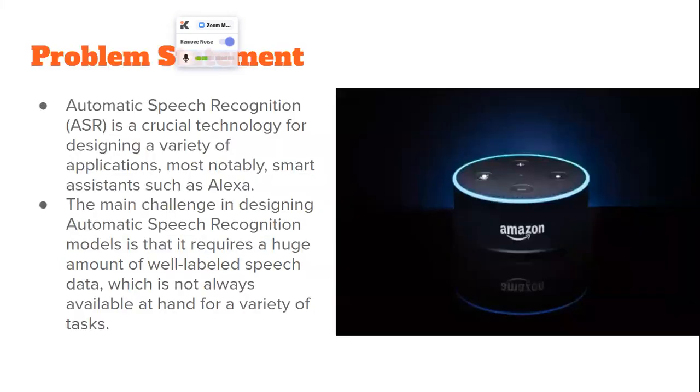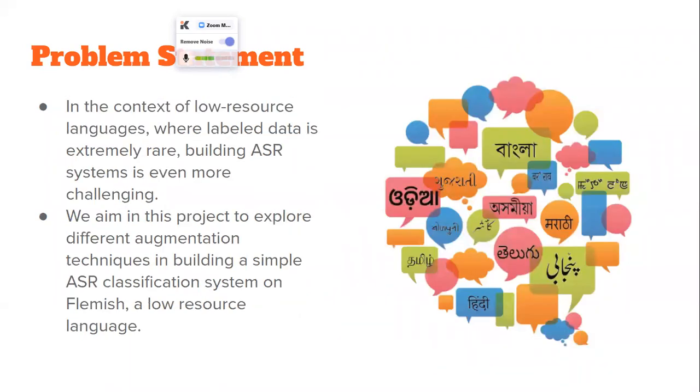I'll be walking you through our project on data augmentation for low resource intent recognition. The intent recognition task is a part of automatic speech recognition, where we try to recognize intents from voice data. Normally you would take the data from voice and turn it into text data, and then do your downstream task based on pre-existing models. But this requires an enormous amount of data for the language itself to translate the data from voice to text, and then for the downstream task. This is also apparent in low resource settings where there isn't enough data for both of the tasks.